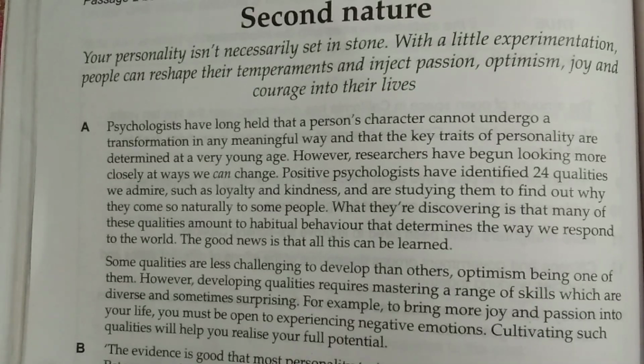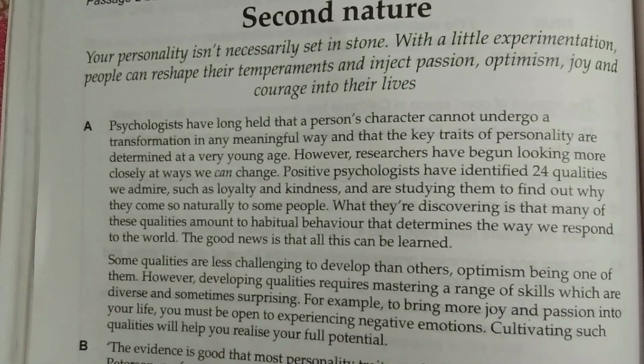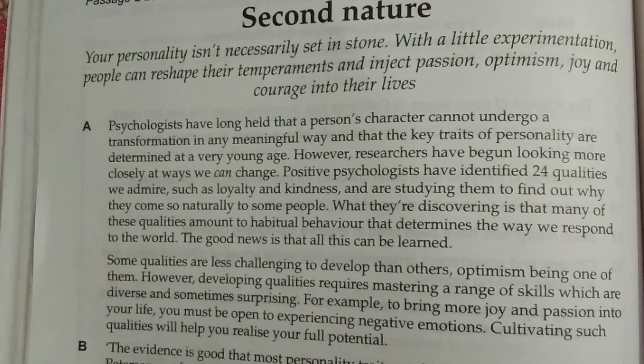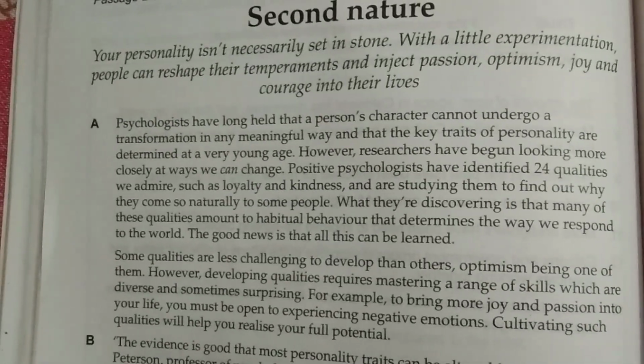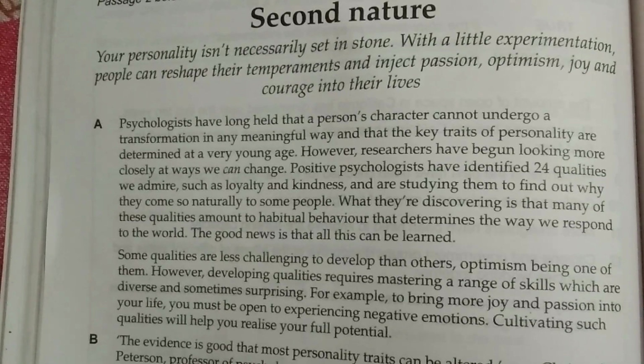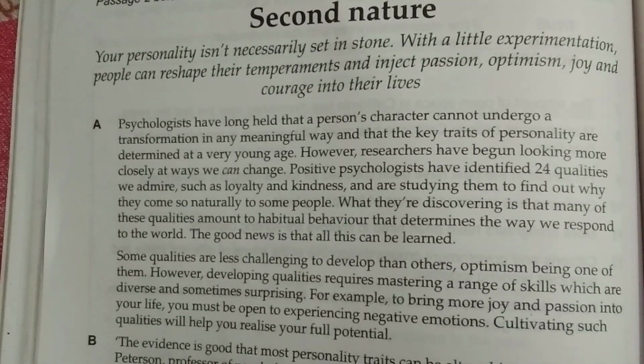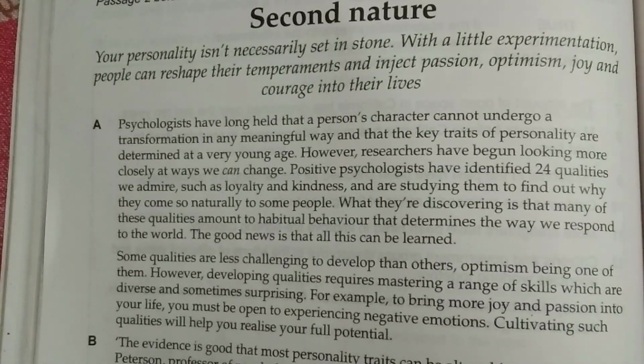Friends, in this tutorial I am going to solve a reading test, reading passage 2 from book Cambridge 10 and test 4. This is all about blanks. How can we attempt summary blank type questions, and the passage is very interesting. It's about second nature.